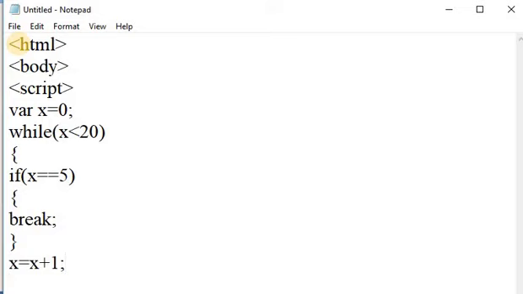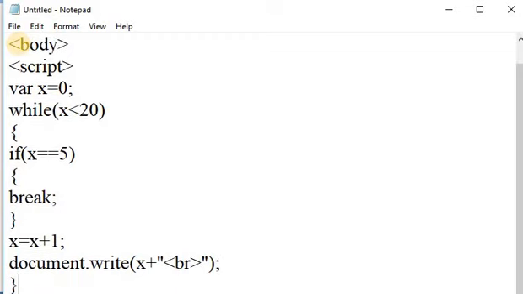And here I am printing document dot write x, and here use a break tag. Okay, and close the file.